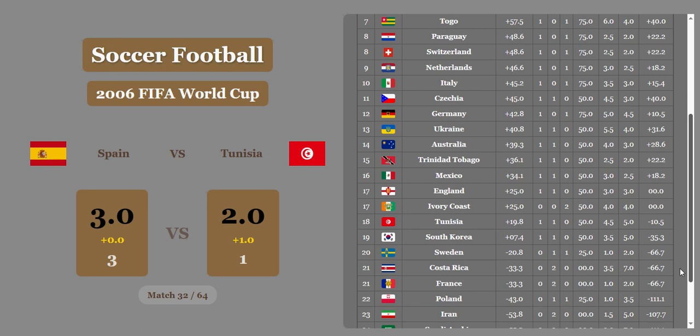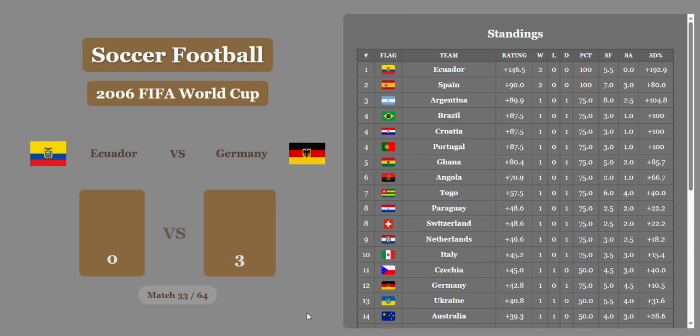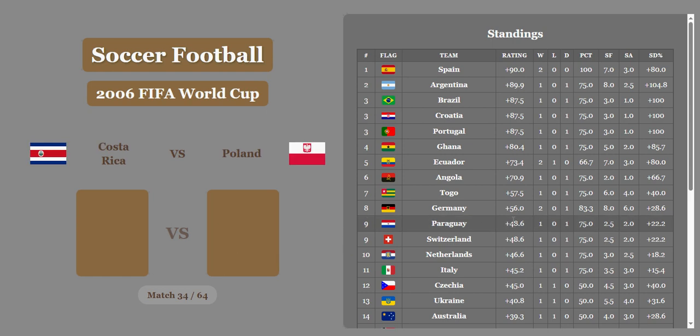Tunisia in 18th place, below England and Ivory Coast, above South Korea. Ecuador versus Germany, a huge game, 0-3. Germany wins. Let's see the economic difference. It's 1.5. They'll cut it in half, but Germany's going to pull away with the win, and they're performing quite well now. They've had 2 really good games, and they are below Togo and above Paraguay and Switzerland in 8th place with a rating of 56.